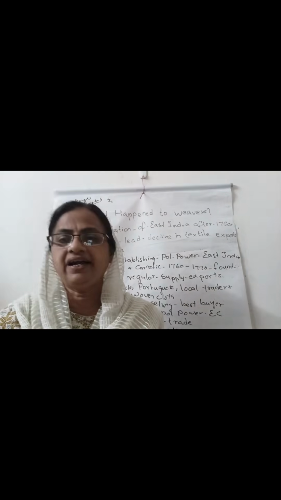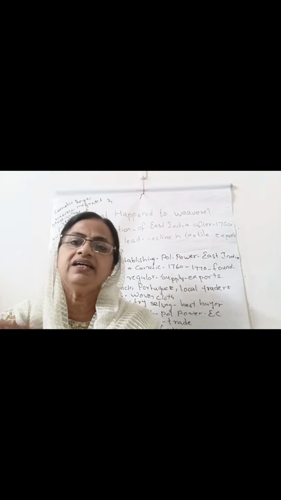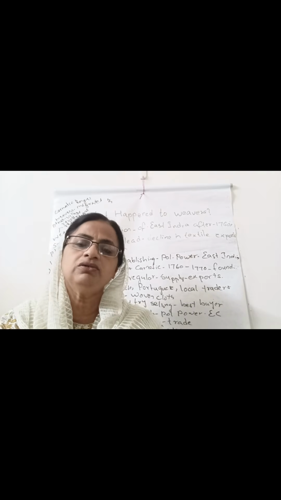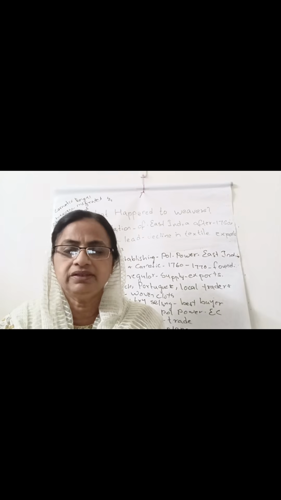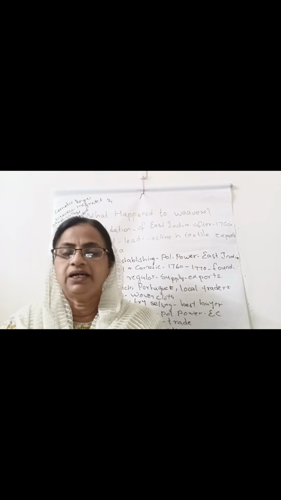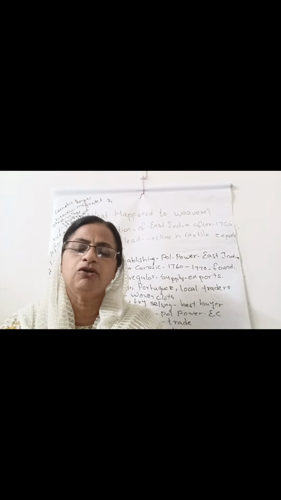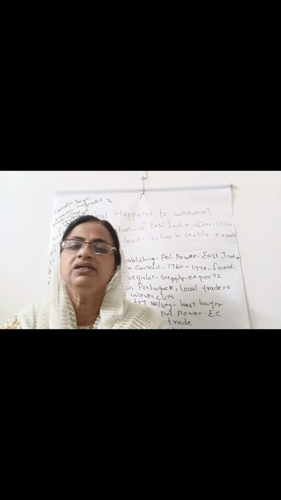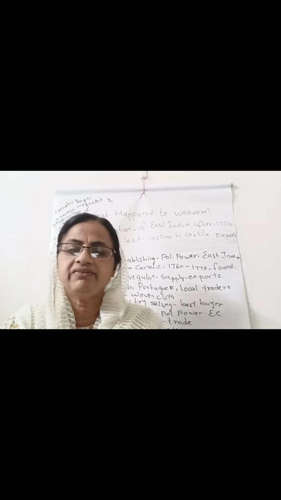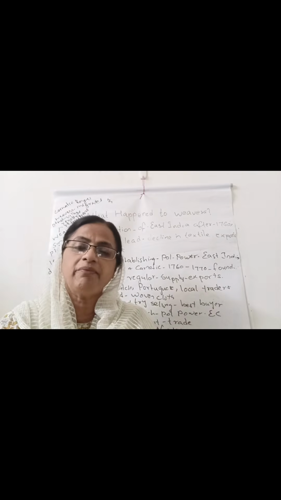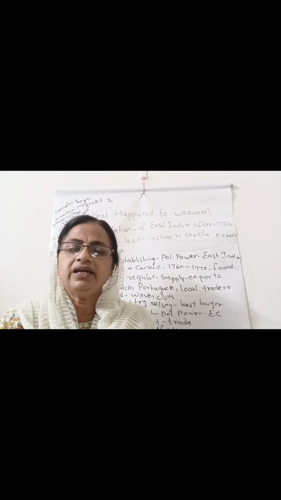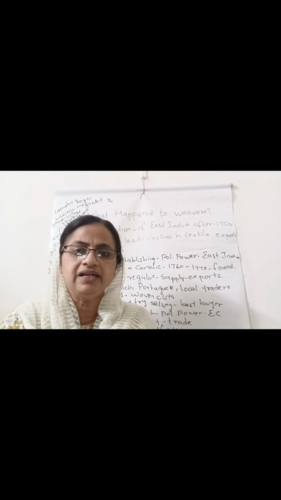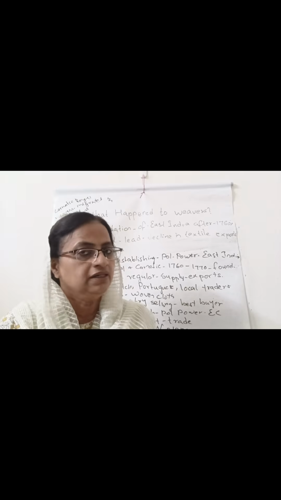The weavers had small plots of land, so they worked in this industry and also worked on their small cultivated lands. So they were able to take care of their families. But as the East India Company got control over the textile industry, the weavers were not able to work on their agricultural land, so they gave it on lease. Their whole family worked in the textile weaving industry, so they were not able to look after their agricultural land, and they leased it to other people.